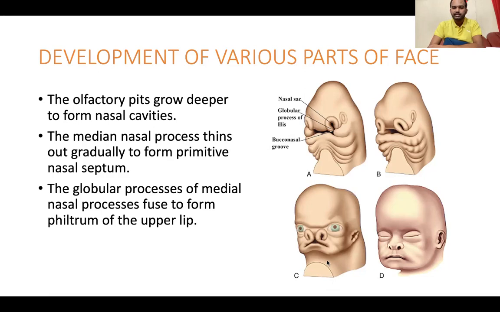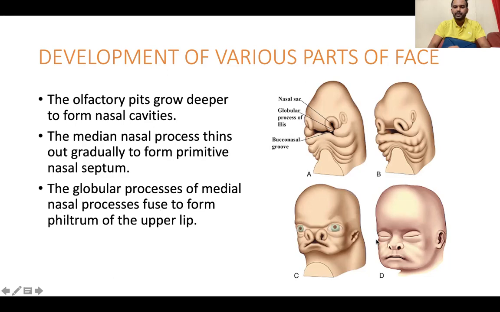I told you that the margins of the nasal pit will proliferate to form a horseshoe-shaped elevation, where the lateral part is called the lateral nasal process, and the medial one is called the medial nasal process. Now this medial nasal process gradually becomes very thin, and it forms the nasal septum.